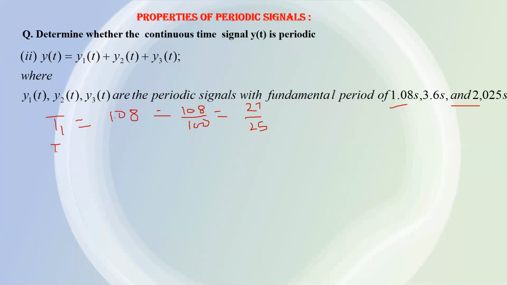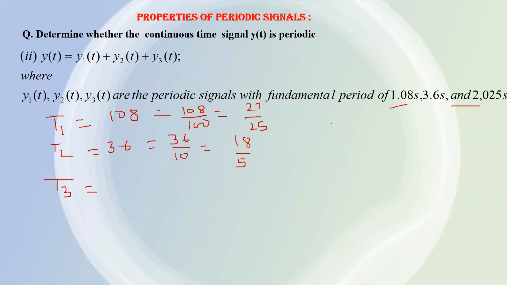Similarly, T2 is 3.6, or you can write it as 36 by 10, or 18 by 5. And T3 is 2.025.